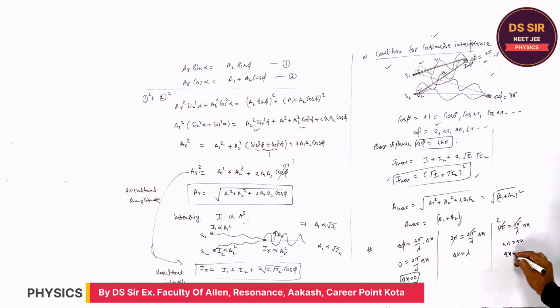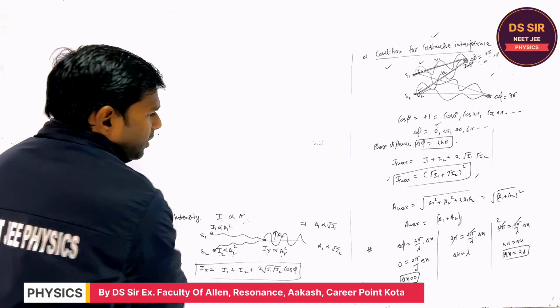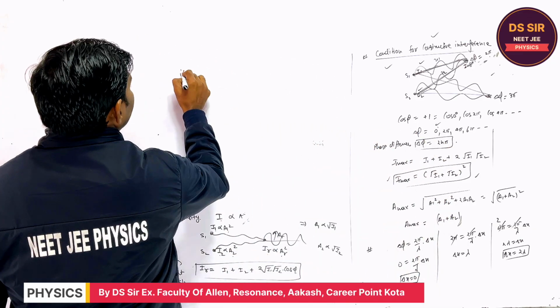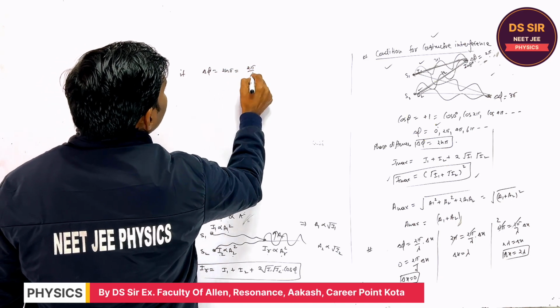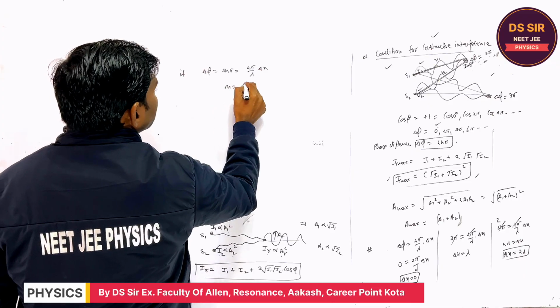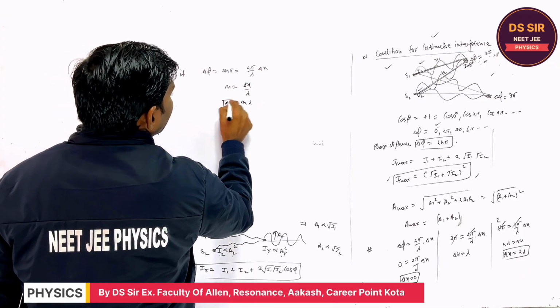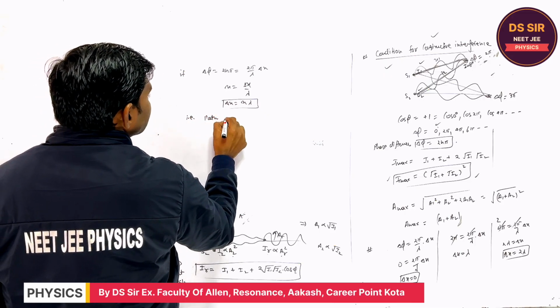Is it clear or not? Yes. So if you take the general formula for the phase difference, delta phi equal to 2n pi is equal to 2 pi by lambda into delta x. 2 pi will cancel out. Delta x upon lambda equals n, so delta x is equal to n lambda.